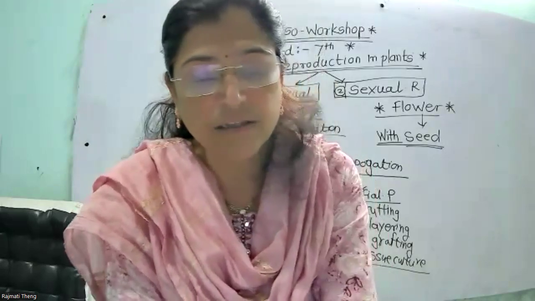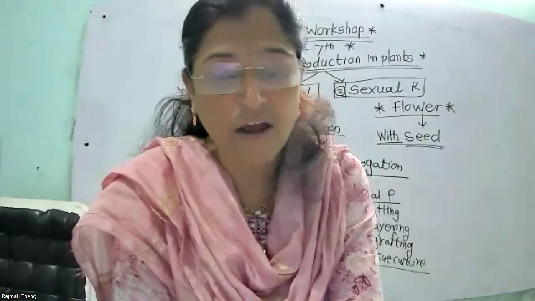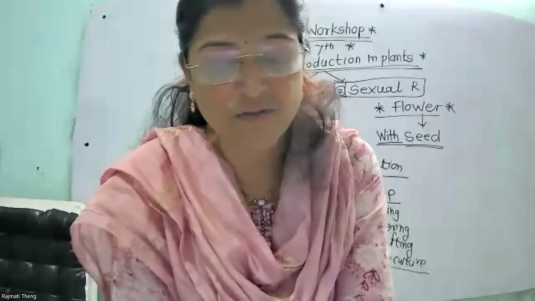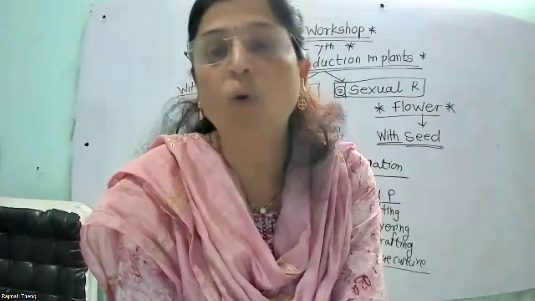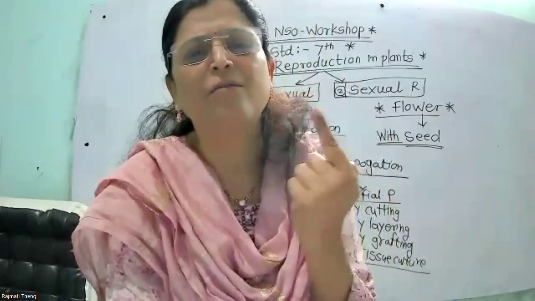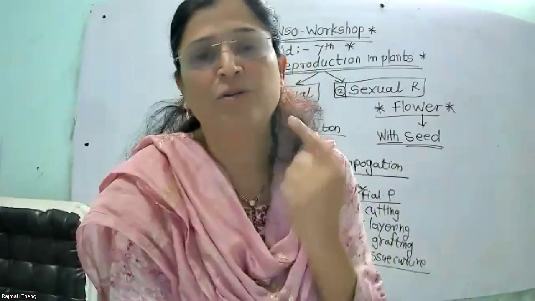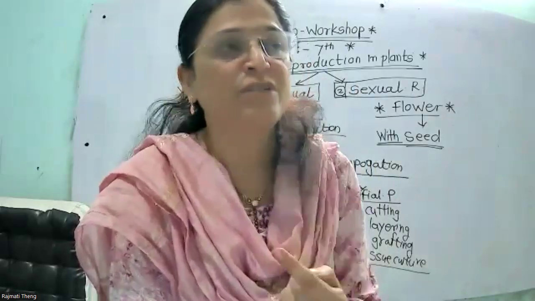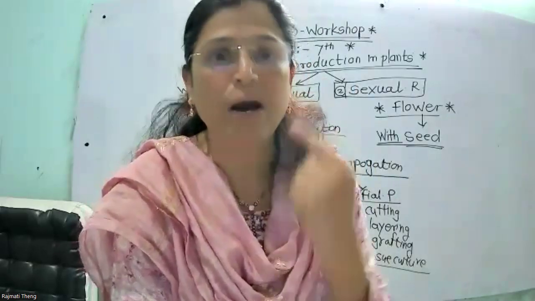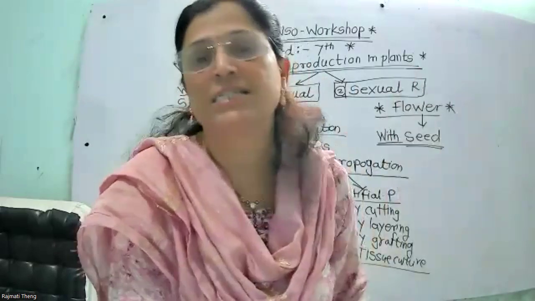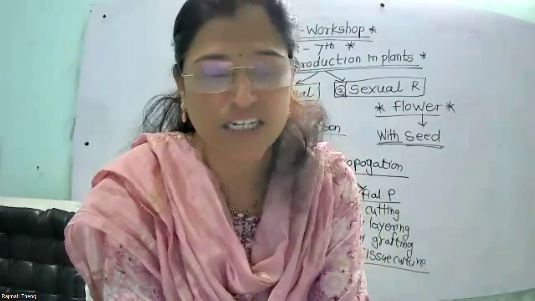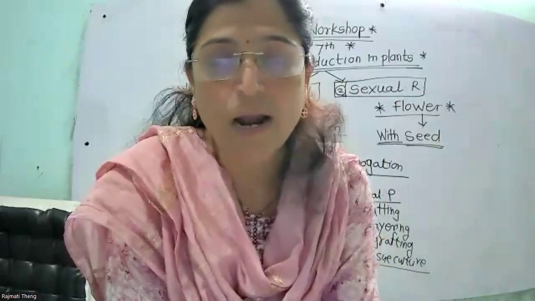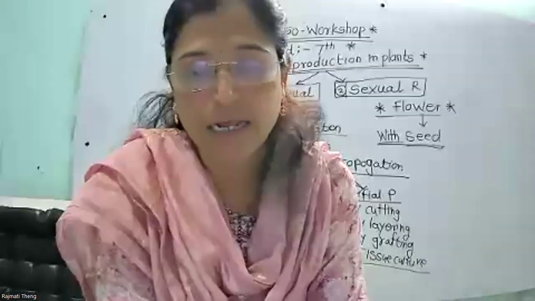And this method relies on the fact that many plant cells, such as vegetative parts, have the ability to generate the whole plant from a single part, suppose a cell or an organ. From a single cell or single part, whole plants are reproduced in the science laboratory by using this technique, and that is called the tissue culture technique.